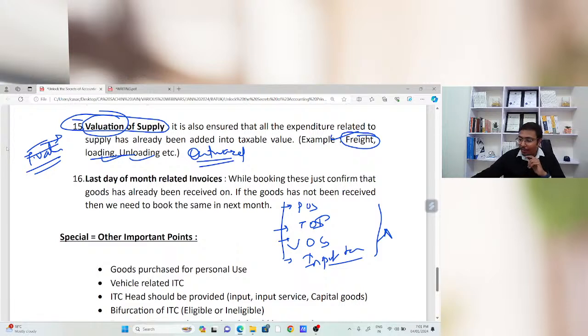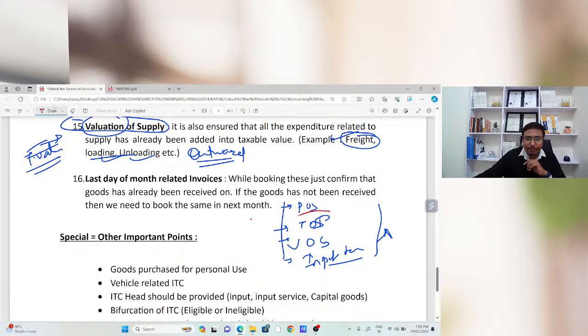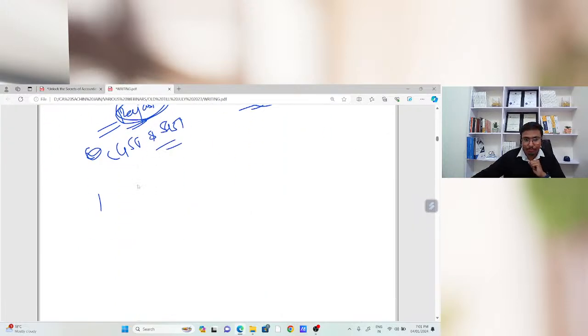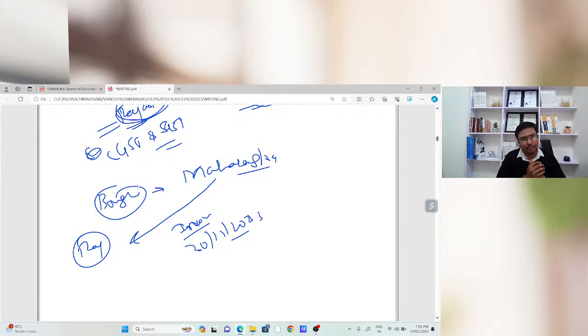Okay, now, sir, what is the importance of this time of supply? What is the importance of this time of supply? Sir, suppose I have bought certain goods from Maharashtra, and it's in Rajasthan. Invoice date will be 30th November 2023. Is it possible that goods which I bought from Maharashtra on 30th November are received on the same day, that is 30th November? This is not possible.